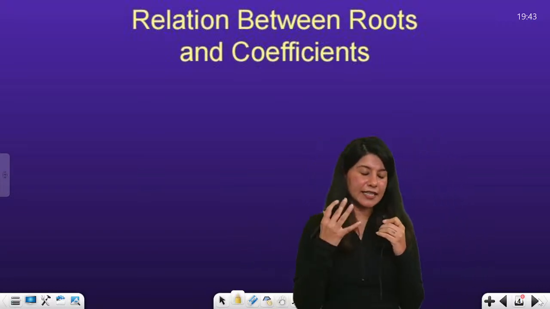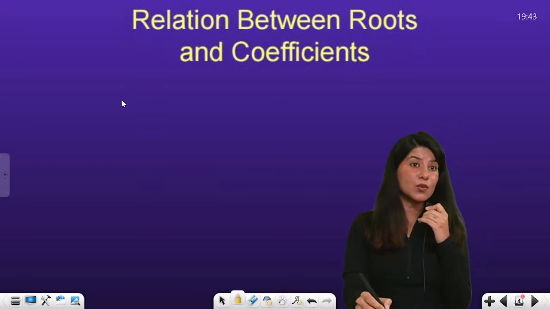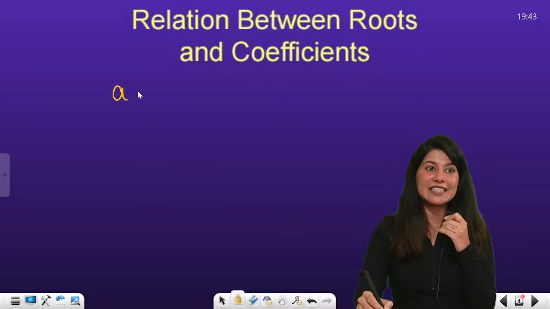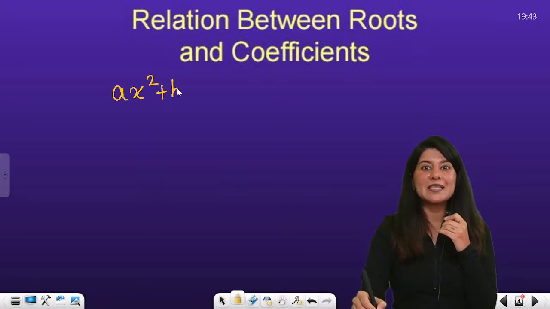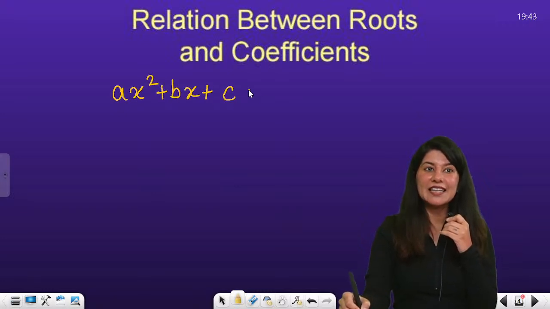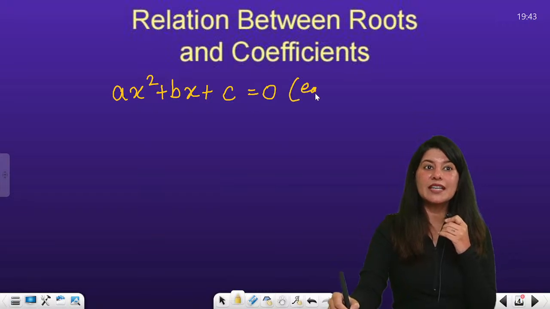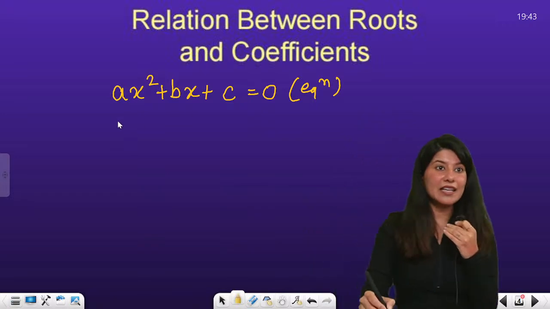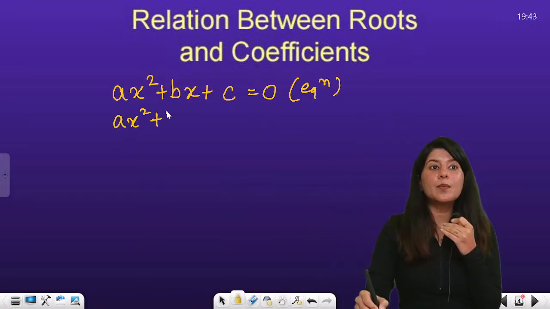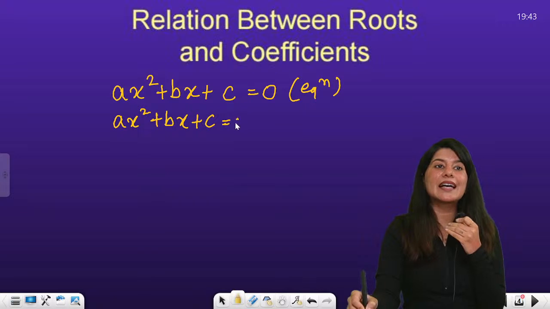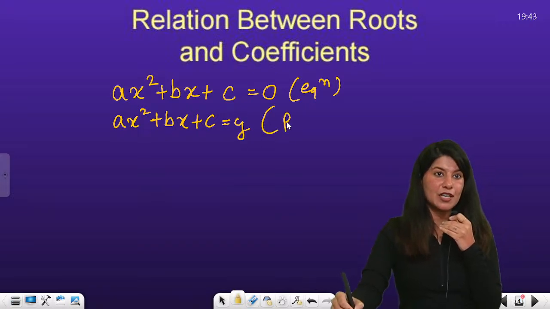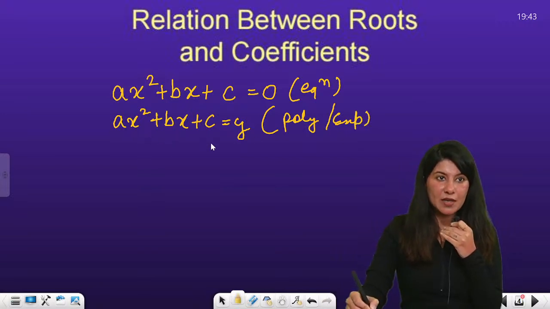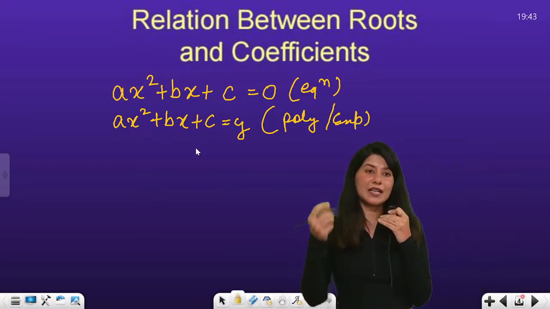But before that, let me show you what a quadratic equation looks like. A quadratic equation looks like this: ax square plus bx plus c is equal to 0. This is your equation. And the moment you replace 0 by y, that becomes a quadratic polynomial, or you can call that a quadratic expression.